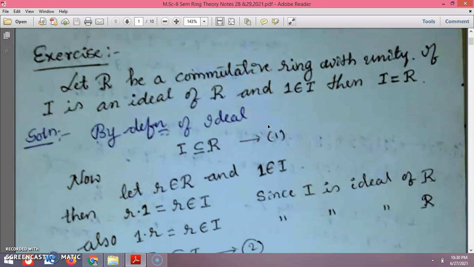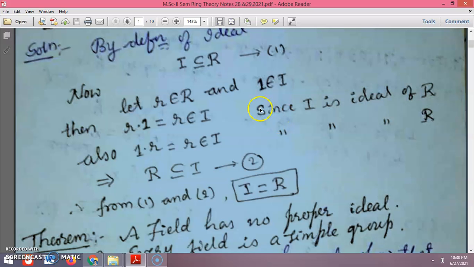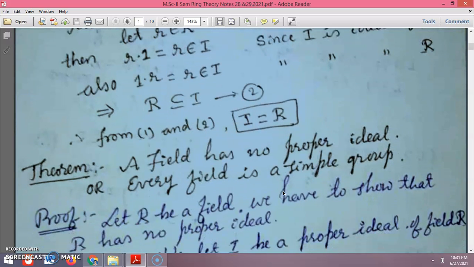So definitely it is a commutative ring with unity. That's why I is a proper subset of ring R. Now let us take r an element of R and 1 the unit element of I. Then r into 1 is again r, since I is an ideal of R. So 1 into r is also r, it is also an element of I. Definitely this capital R, from 1 and 2, gives I equal to R. So that is the result we have.